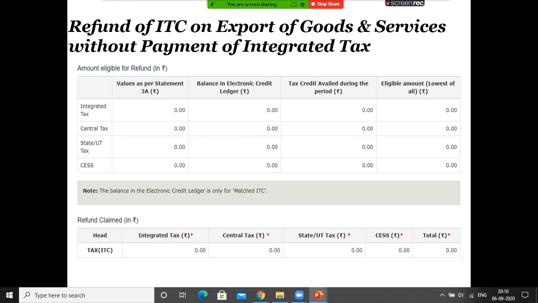So here, down, refund claim. Refund claim means the lowest of the 3. See the 4th column in the first table: eligible amount, lowest of all. Lowest of 3A, lowest of the electronic credit ledger, lowest of purchases during the period, right? And ITC availed during the period means ITC availed in your GSTR 3B.